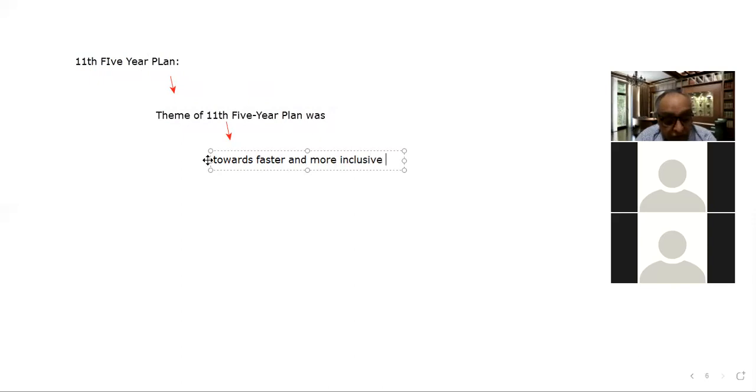That was the theme of the 11th five-year plan, right? So this shows the commitment of the government towards inclusive growth.